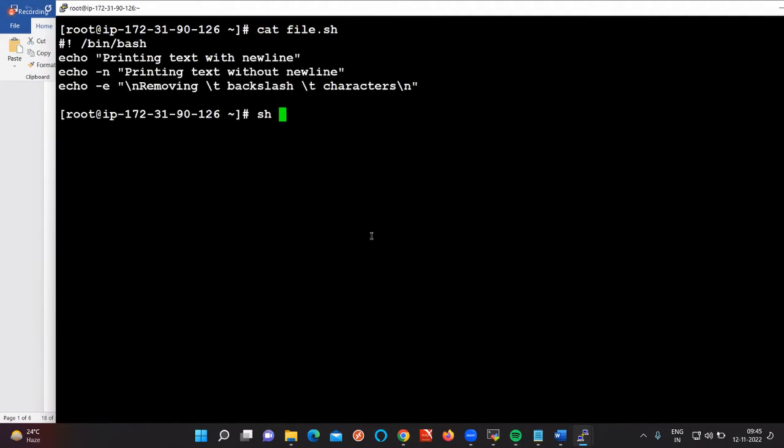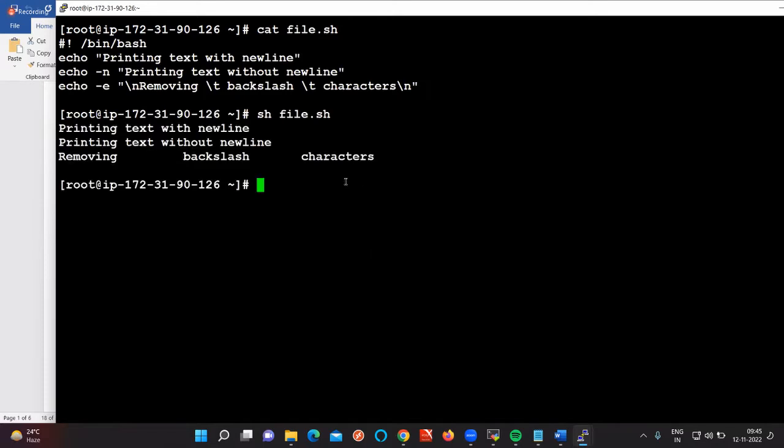If you see, the first line is printed normally, right? The second line is also printed normally. But if you see the third line, we have given -e. So -n means a newline is not started. What does \t mean? \t means tab space.